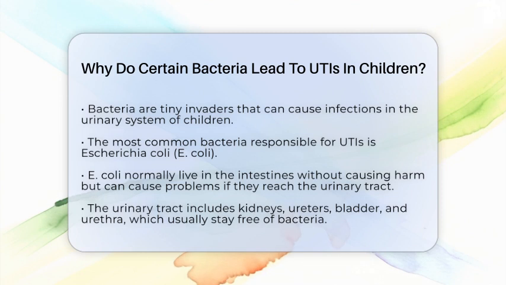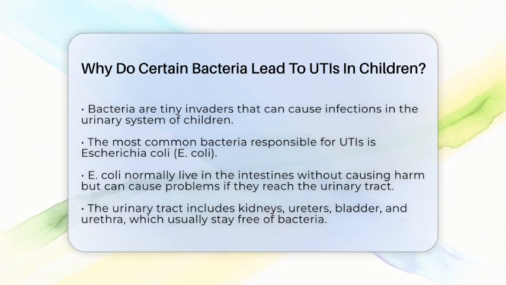The most common bacteria responsible is called Escherichia coli, or E. coli for short. These bacteria normally live in the intestines without causing harm, but they can cause trouble if they move to the urinary system. The urinary tract includes the kidneys, tubes called ureters, the bladder, and the tube called the urethra that lets urine out. Usually this system stays sterile because urine flushes out bacteria regularly.